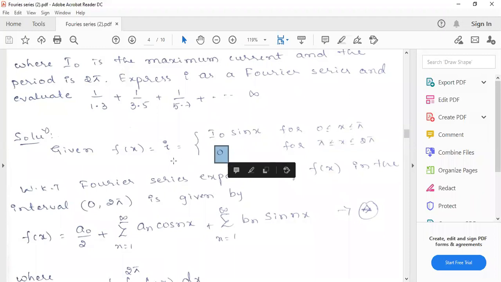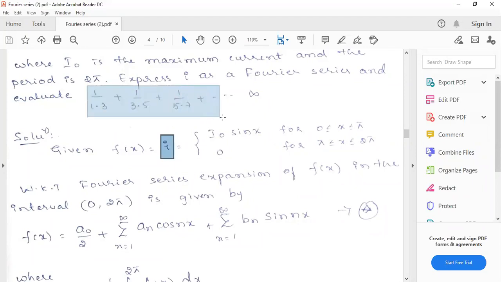Now our aim is to express this current I in terms of Fourier series. After expressing it in terms of Fourier series, you have to find out the value of 1 by 1 into 3 plus 1 by 3 into 5 plus 1 by 5 into 7. We have to find out the convergence of this series, which point it converges to.